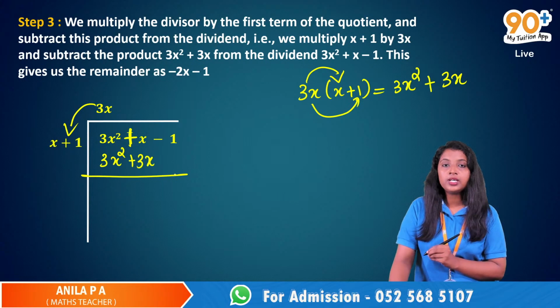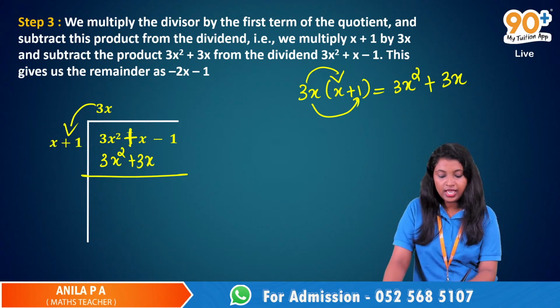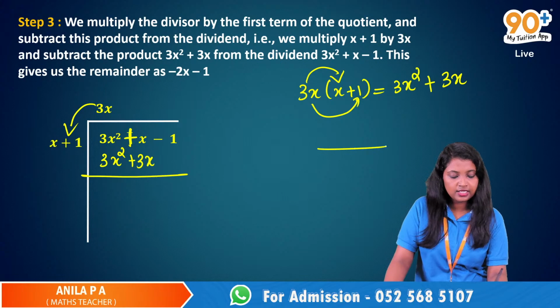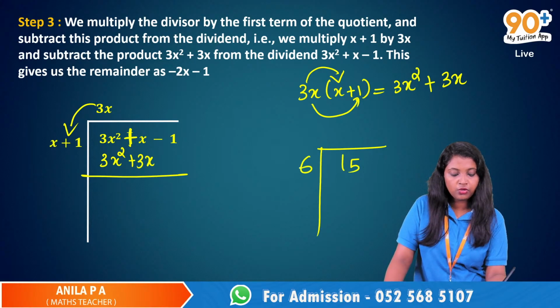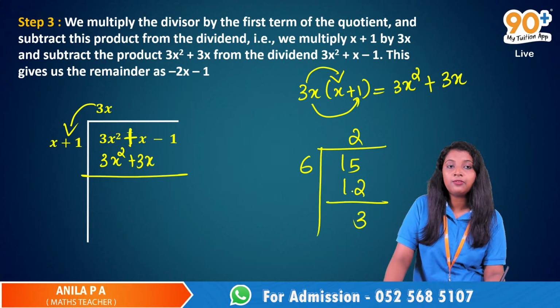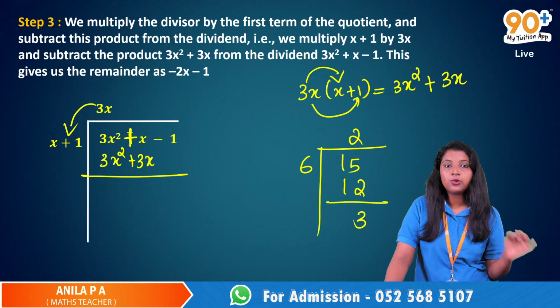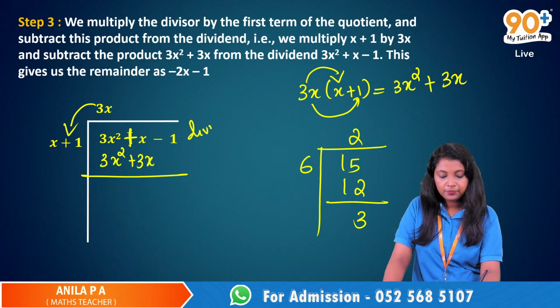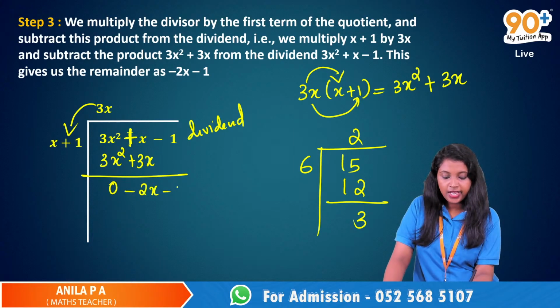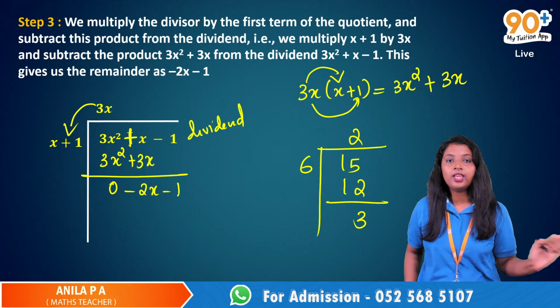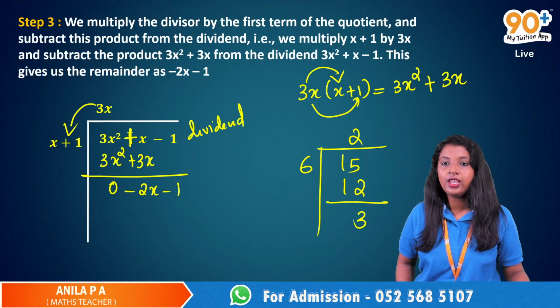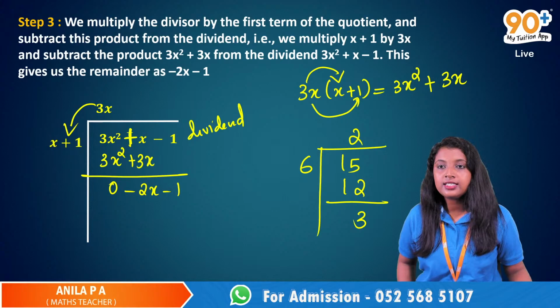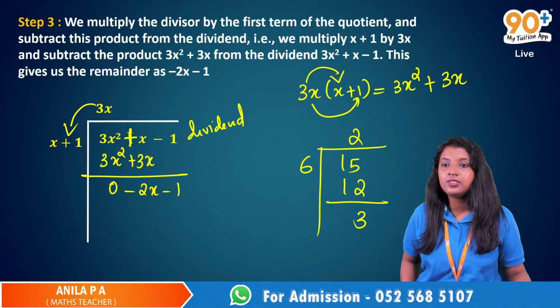Now we have to subtract this. Just like in 15 by 6, we get 2, then 2 into 6 is 12, then we subtract this 12 from 15, right? Just like that, you have to subtract this 3x squared plus 3x from this dividend. And you will get 0 minus 2x minus 1. Is it okay? Up to this part, is it okay? Step 3. Okay, step 3. Any doubts? Yes, Niranjan?